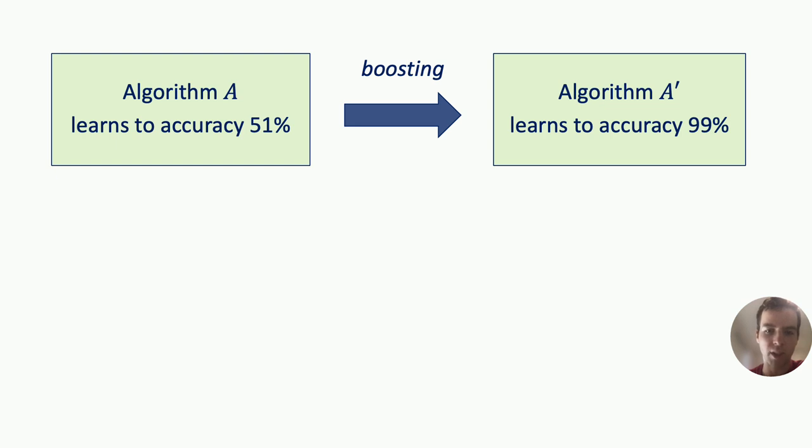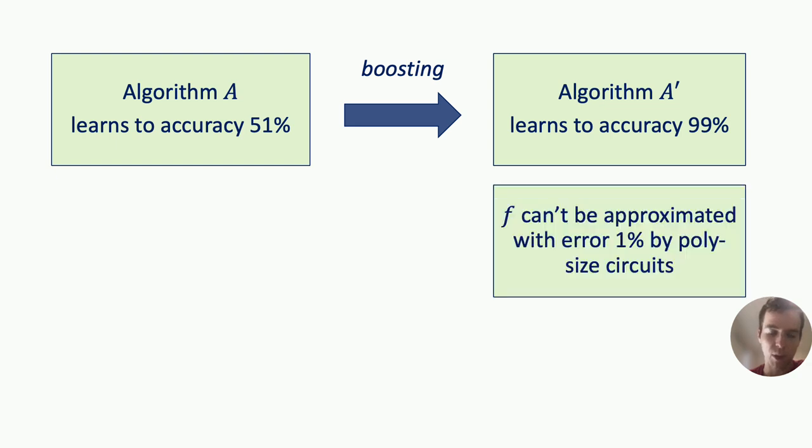Hardness amplification at a very high level is a way of upgrading a weak average case lower bound into a very strong average case lower bound. What I mean by that is, suppose that we have a function which we know cannot be approximated to error 1% by polynomial size circuits. This is a form of mild inapproximability, or mild average case hardness, for a particular function f.